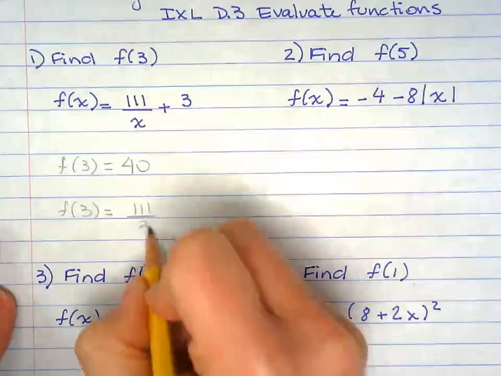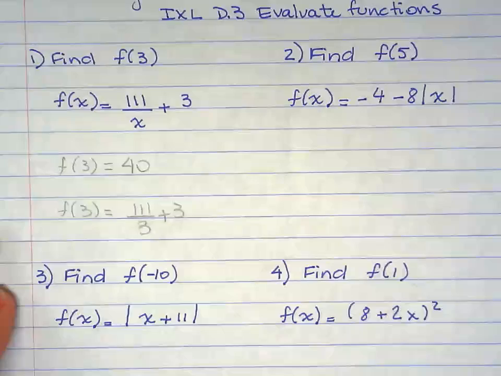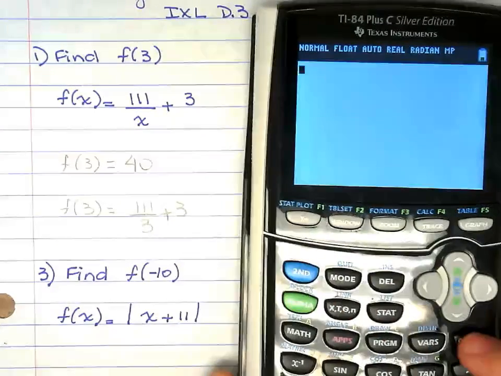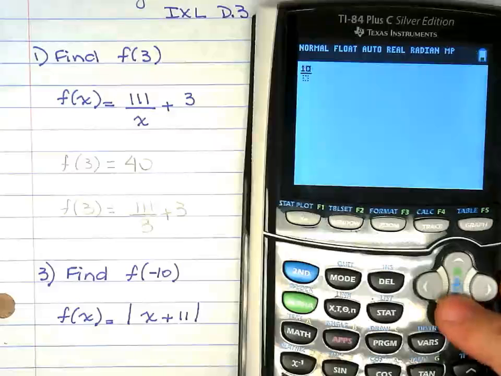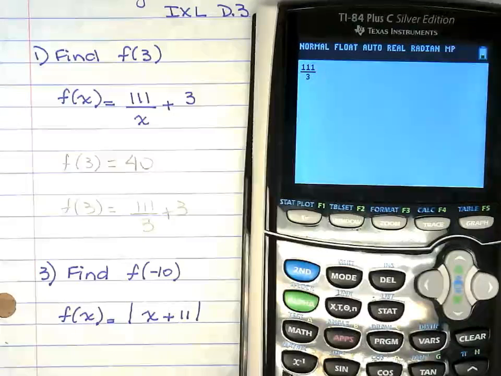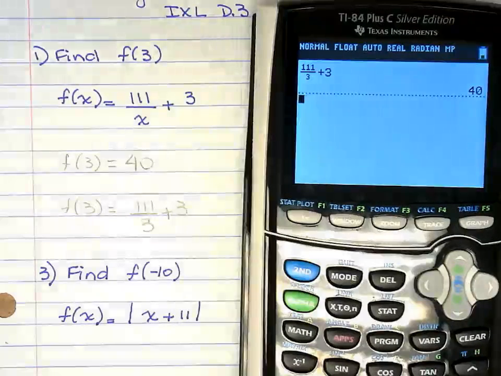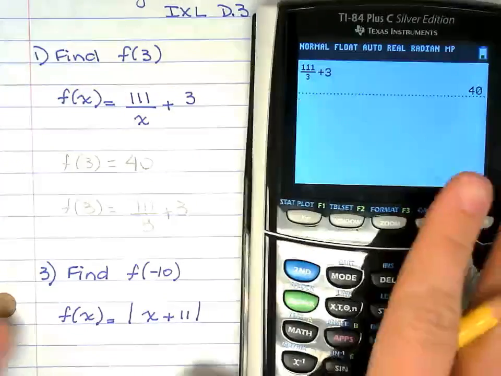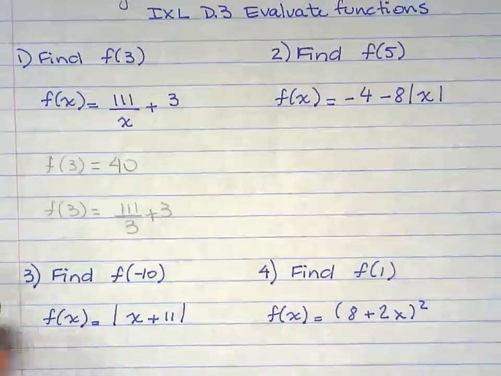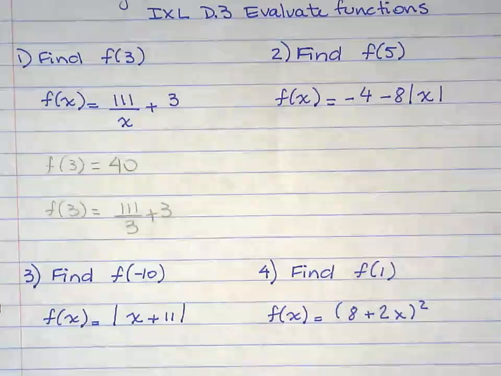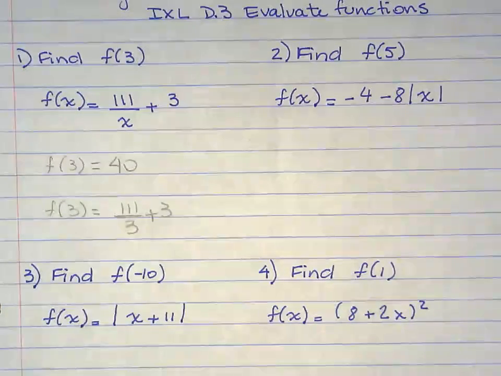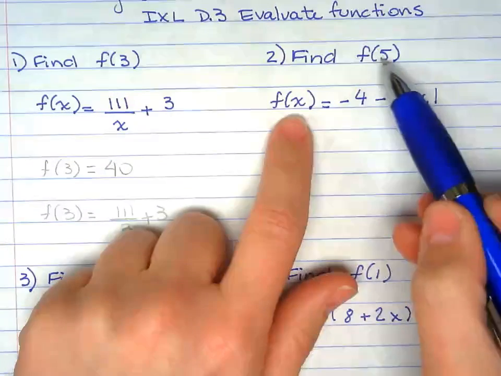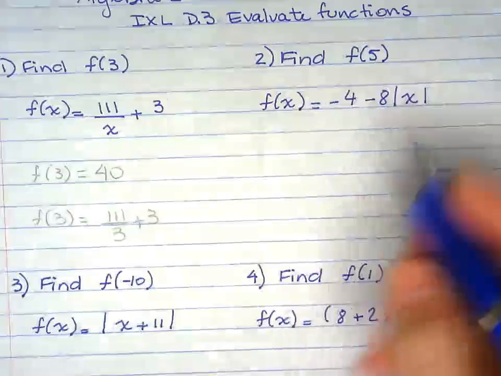So 111 over 3 plus 3, you can type that in the calculator. 111 over 3 plus 3, you will get the same answer. Either way, it's the same way, whatever is easier for you. The next one, we're following the same idea, so we're going to have to substitute 5 for x right here.